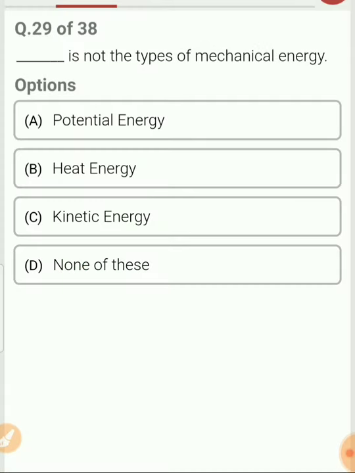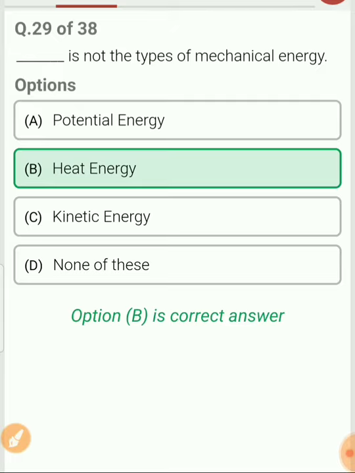Which of these is not a type of mechanical energy? Potential energy and kinetic energy are the mechanical energy. The rest of them are not mechanical energy. So in this case, which is not the mechanical energy, the answer for this is option B, that is heat energy.